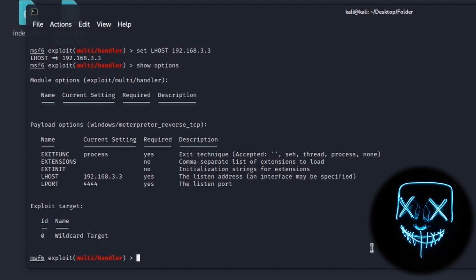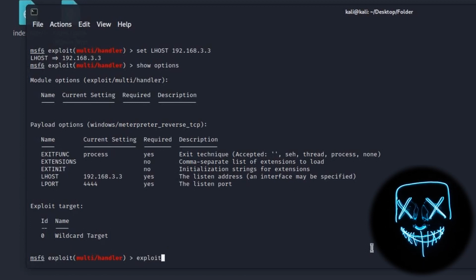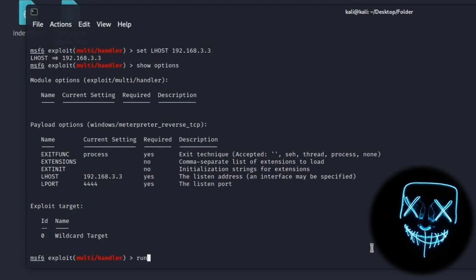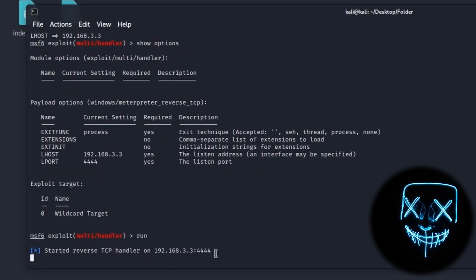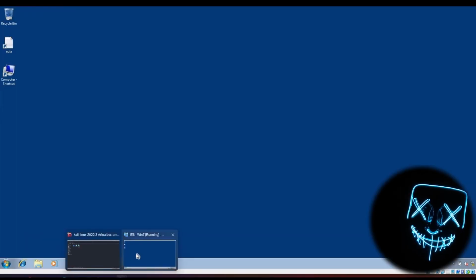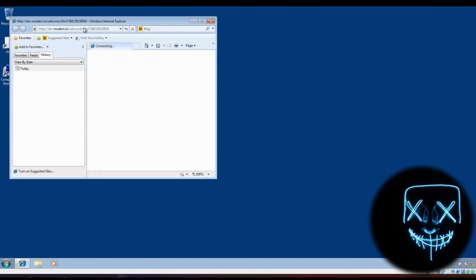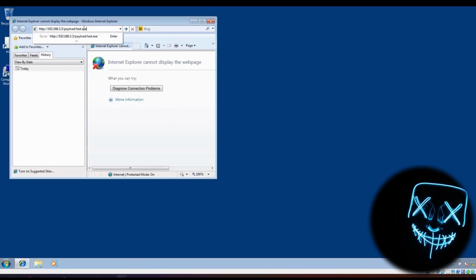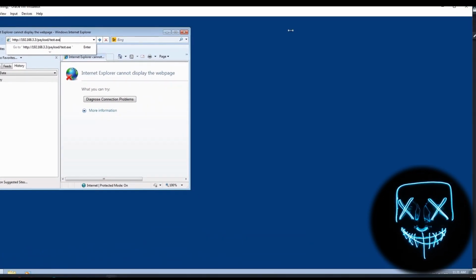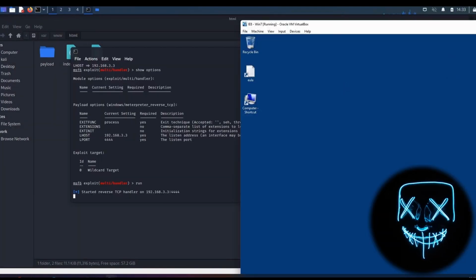To run the payload now, we can type exploit or type run, and Metasploit will start a TCP handler on your machine. Now if we go to the victim's machine and open the browser there, paste the link we copied before, but first let's move the Windows machine on the right side and Kali on the left side to see what will happen.